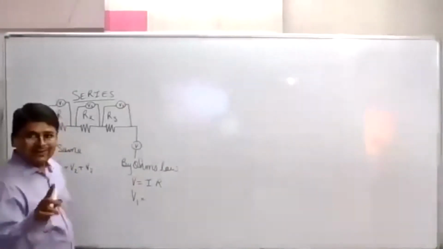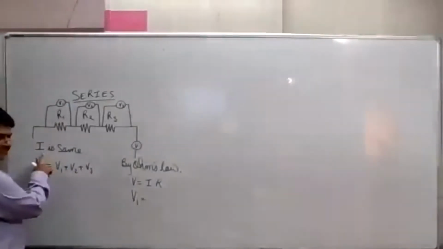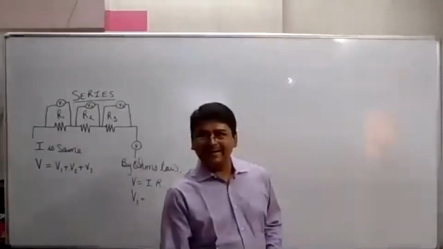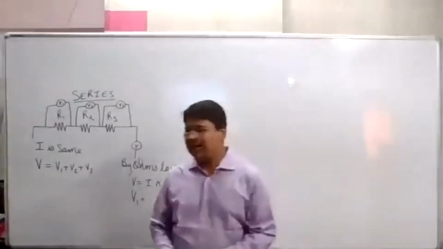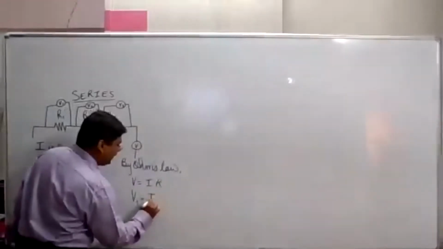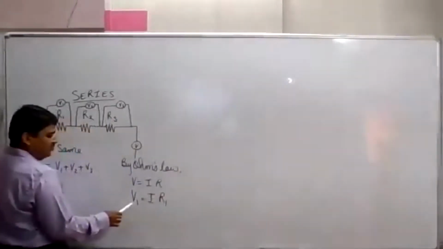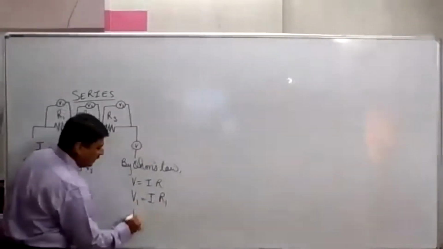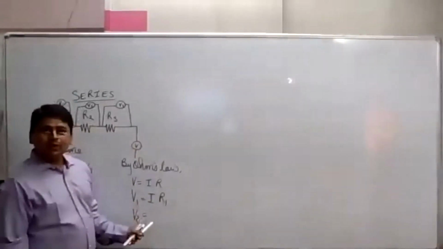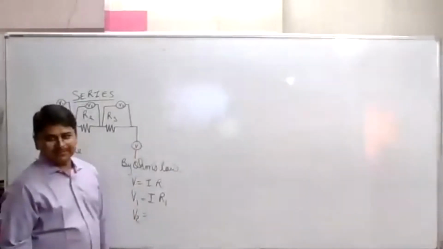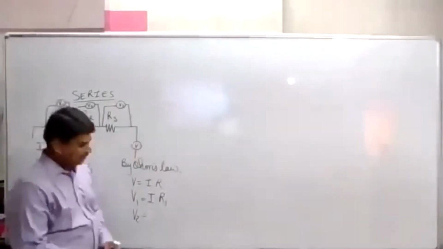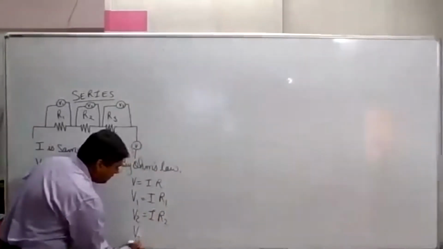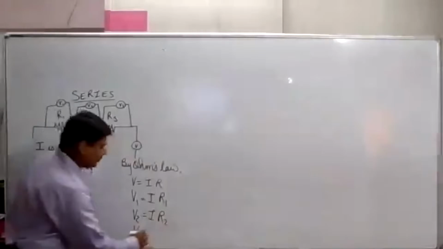I1 नहीं होगा बेटा, क्योंकि I तो सेम है. IR1. Okay, that will be IR1. V is different, R is different, but I is same. Now tell me, what will V2 be? I into R2, IR2. What will be V3? IR3.